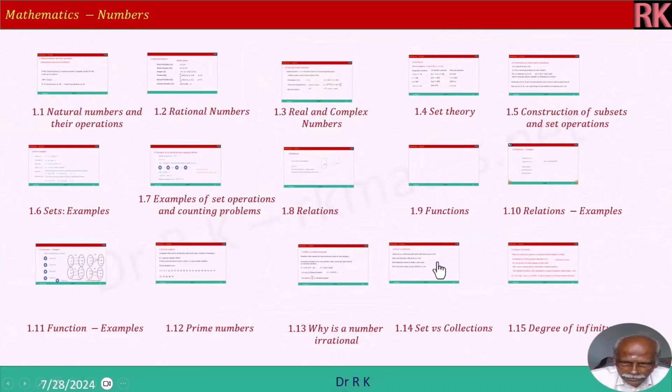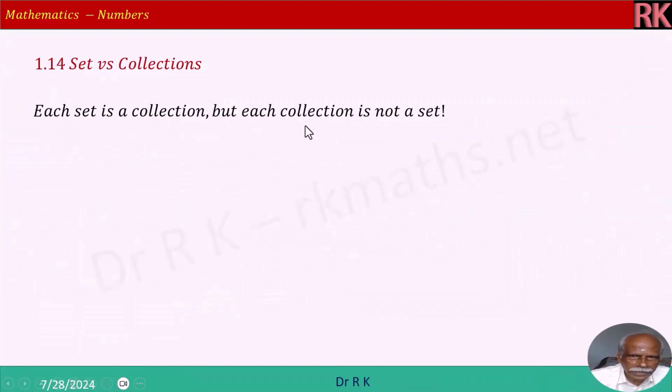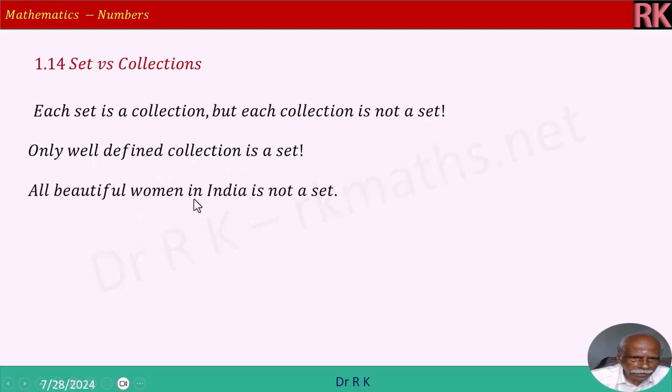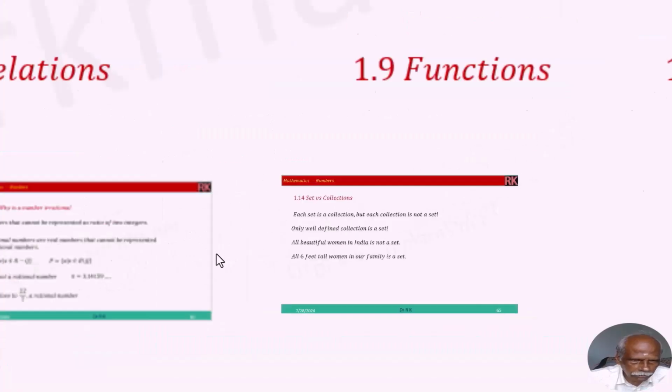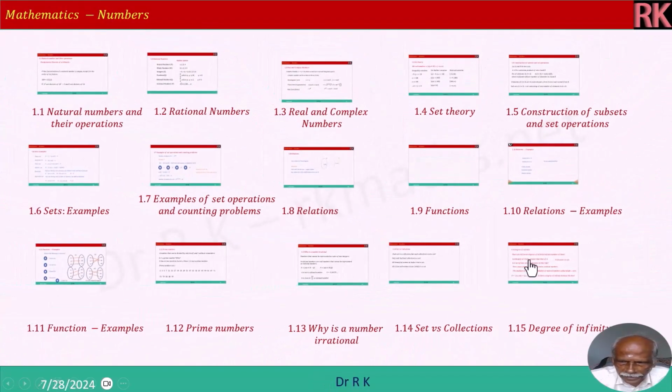Then we will see set versus collection. Each set is a collection, but each collection is not a set. Only well-defined collection is a set. All beautiful women in India is not a set because we have not defined clearly what we mean by beauty. All 6 feet tall women in our family is a set. We have clearly defined who are all. Then we will see degree of infinity.